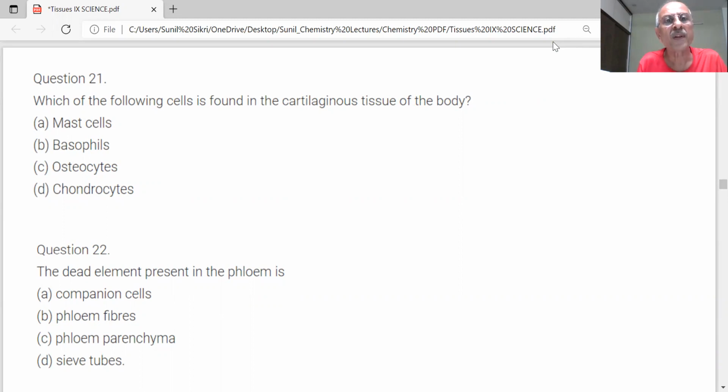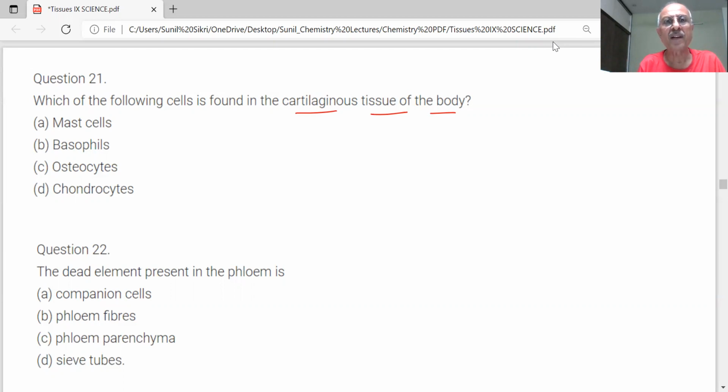Next question. Which of the following cells is not found in cartilaginous tissue of the body? Where is this cartilaginous tissue? Sir, it is present in the nose and larynx.